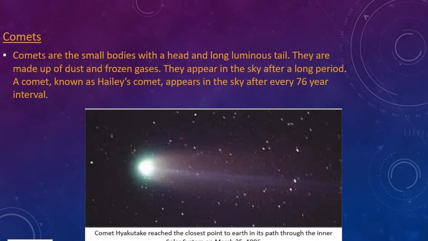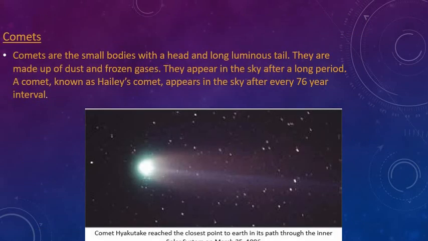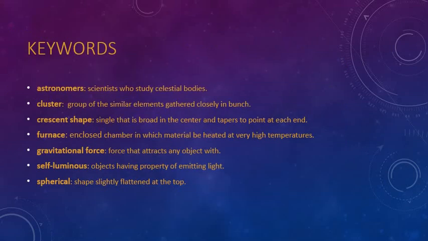So now you have got all the 3, that is asteroids, meteorites and comets. I have given you the slides also from where you can just copy it down from these both slides. So there shouldn't be any doubts, children. I hope you'll complete it properly, and after writing this you're going to write the keywords of the chapter as well. These are the keywords. Write the keywords at the last and complete the chapter in beautiful neat handwriting.